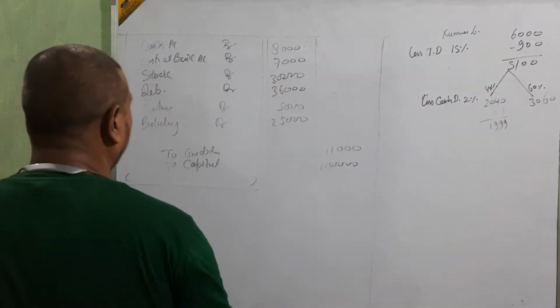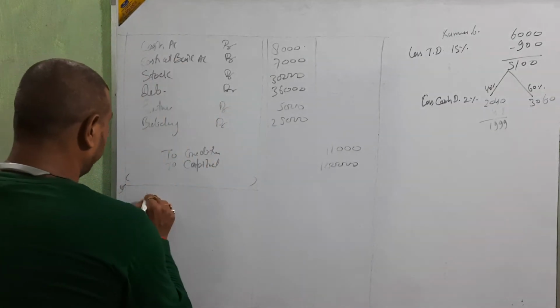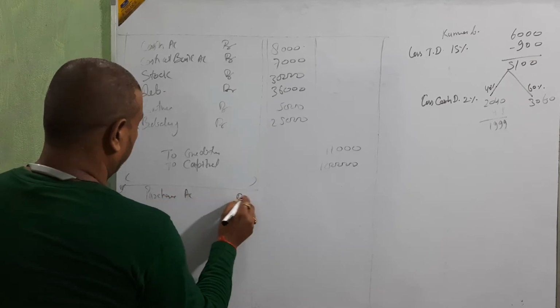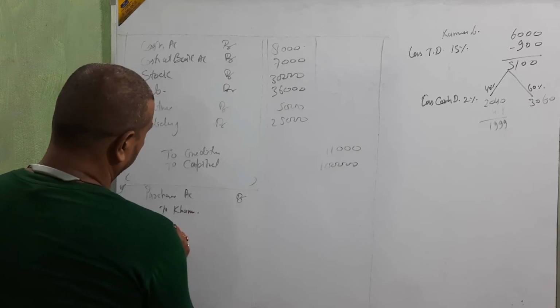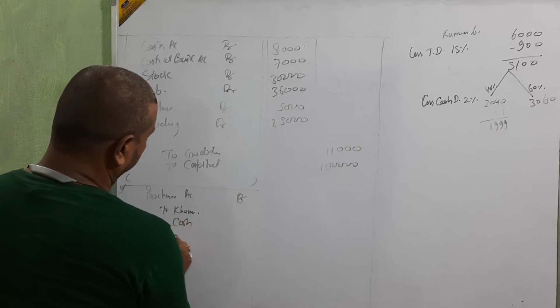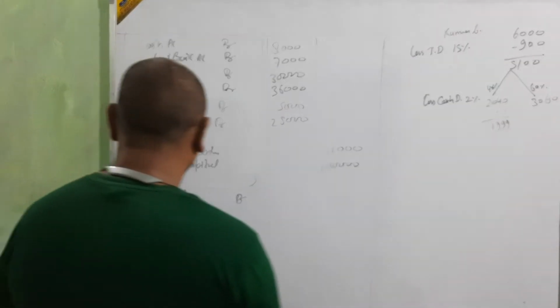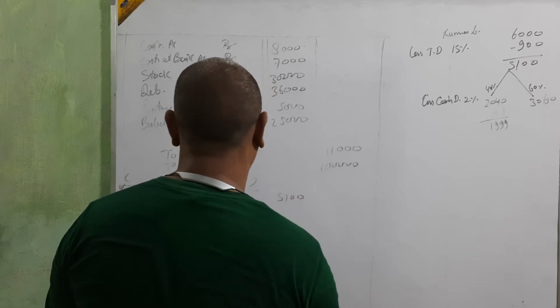Khanna Brothers, you are going to purchase or sold? Bought, purchase. Purchase account debit to Khanna, to cash, to discount. Okay, beta. In purchase, after the less of trade discount, 5,100.